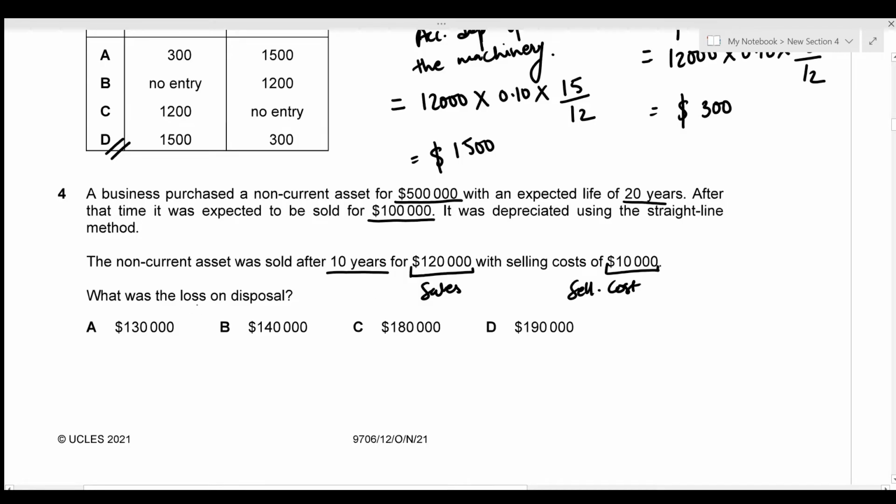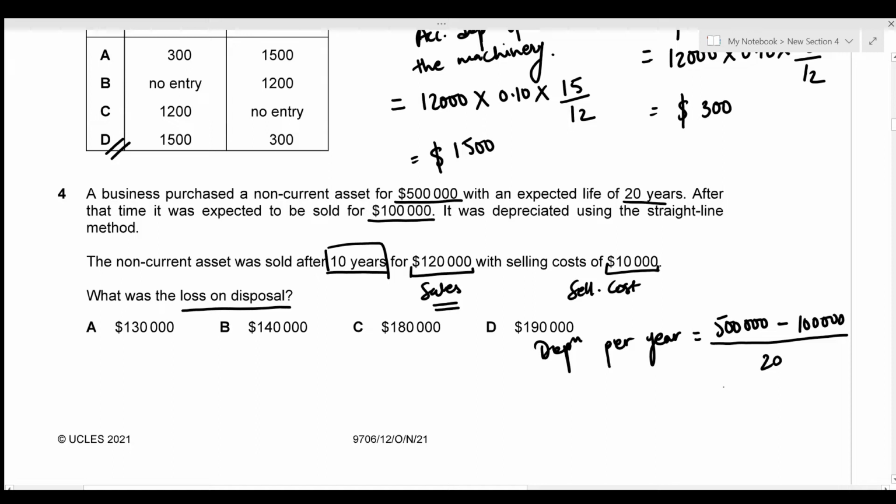All right, we need to figure out the loss on disposal. So we know that the loss on disposal is just going to be the difference between the sales value and the net book value. So let's just figure out the accumulated depreciation for 10 years in order to figure out the net book value. So I'm going to figure out the depreciation per year first. We're given the cost, the expected life, and the scrap value. So I'm going to use the formula of the straight line method, which is cost 500,000 minus scrap value, which is 100,000, divided by the estimated life or expected life, which is 20. So this gives the depreciation per year of 20,000.